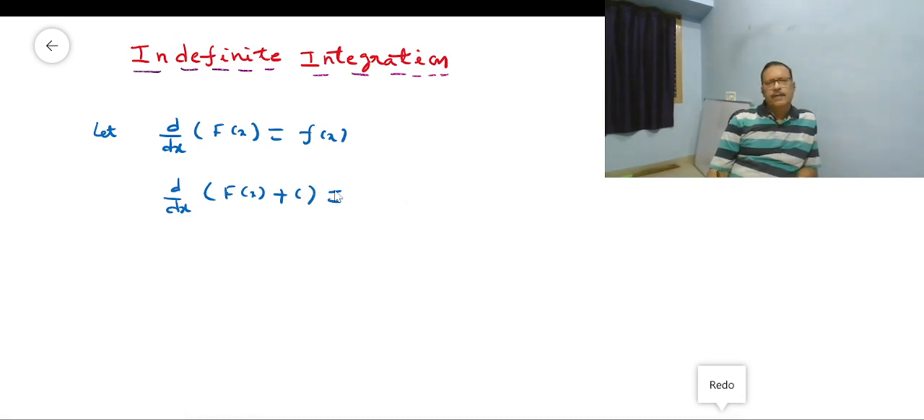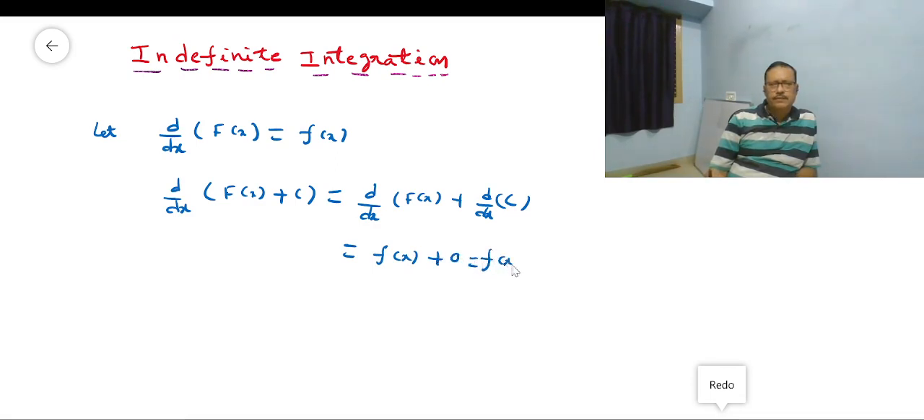So using the formula d by dx of u plus v is equal to du by dx plus dv by dx, where u and v are functions in x, applying the same formula, we get d by dx of capital F of x plus d by dx of the constant c. So d by dx of capital F of x is small f of x, plus 0. So this is equal to small f of x.